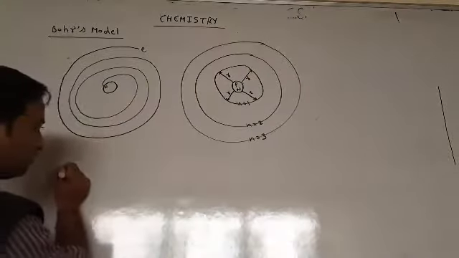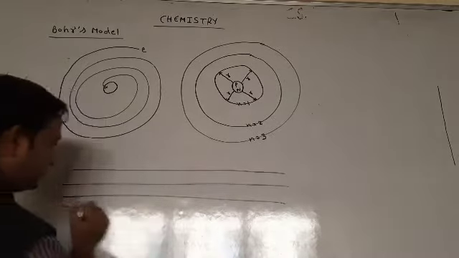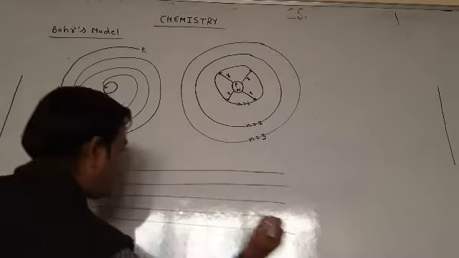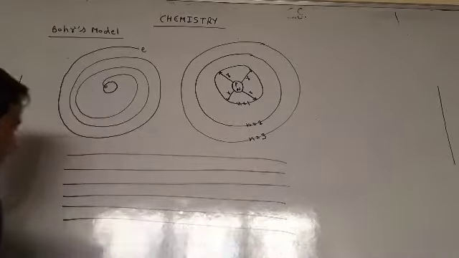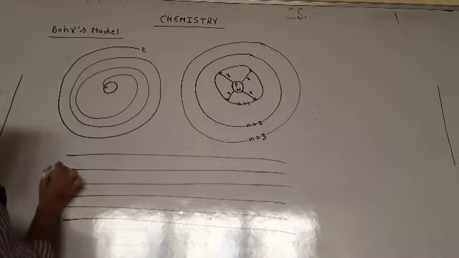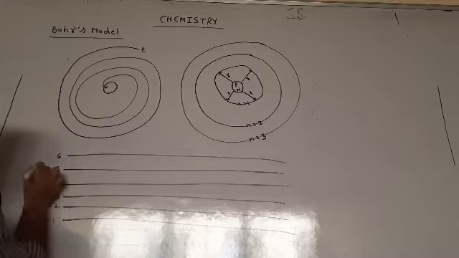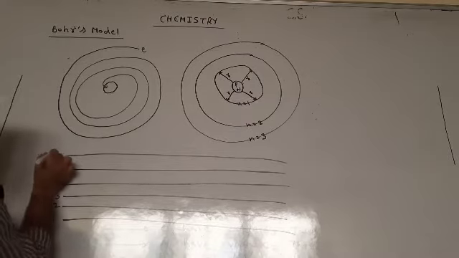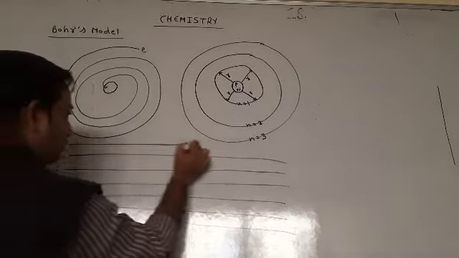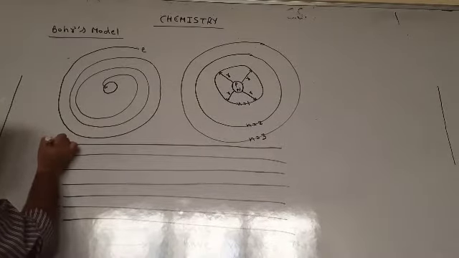Students, look, if we have levels, then it is 1, 2, 3, 4, 5, 6. N is equal to, N is equal to, and so on.